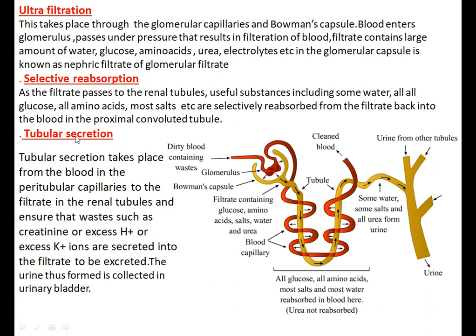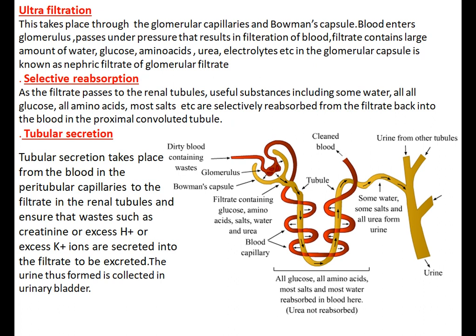Now tubular secretion. As the urine passes through this tubule, some ions, see the arrow, such as potassium ions or ammonium, and molecules like medicines and drugs, and creatinine, these from the blood are actively secreted into the urine, and it is called tubular secretion.